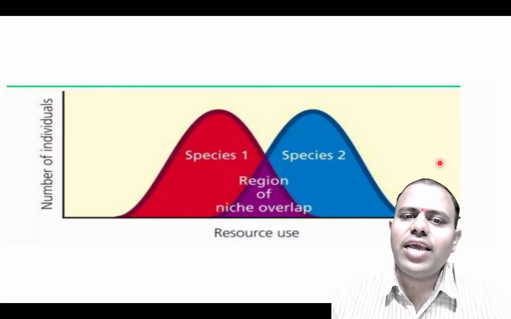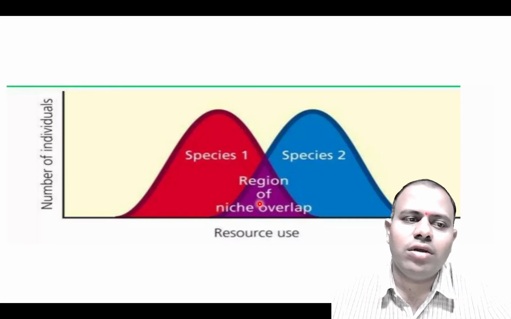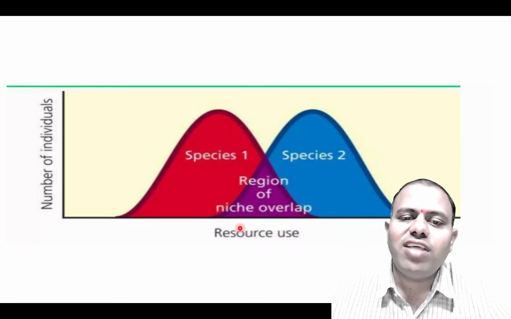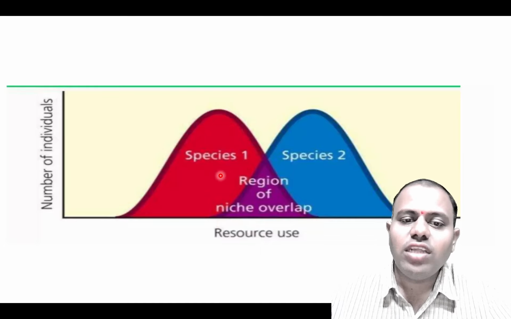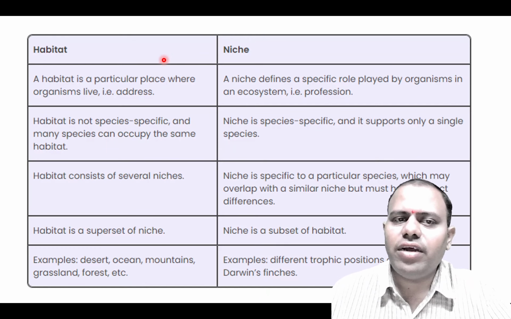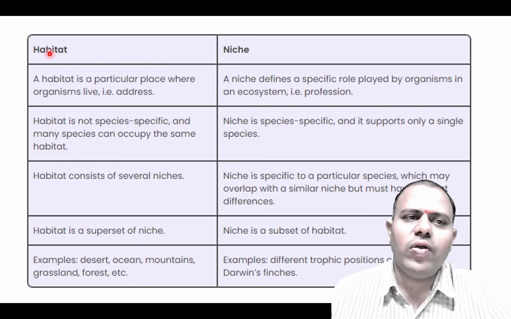Okay, so this is the graph where niche overlap is shown to you. You can see species 1 niche breadth and species 2 niche breadth here, and this is the region of overlap where the competition or stress between the two species may arise. I have also summed up the difference between habitat and niche here, with habitat characters written on one side and niche characters on the other.